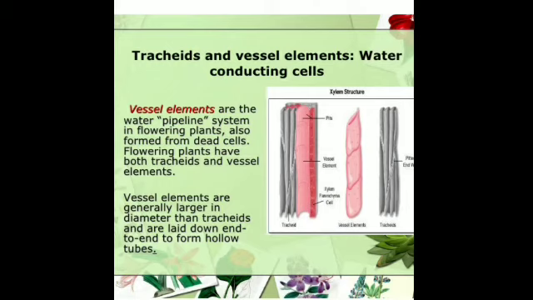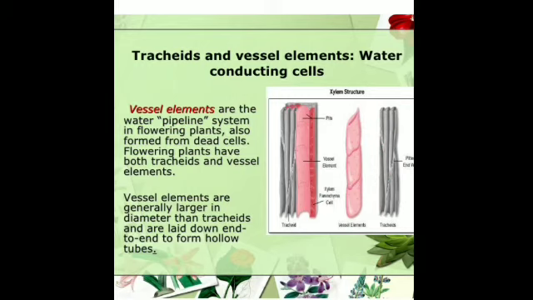Now, you can see in the diagram that these are thick walled, and the vessels are long tube-like structures. These are vessels. Is that clear? The vessels form a row of cells placed end to end. You can see one cell, then the second cell, and then the third cell. They are placed end to end, that is one stacked over the other, and whatever end wall is there dissolves, that is, it forms a continuous channel.